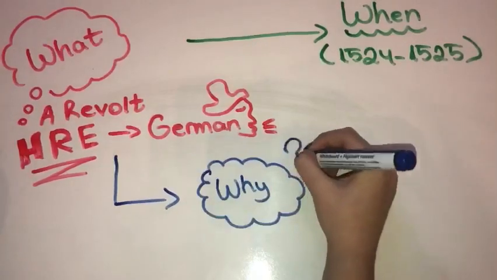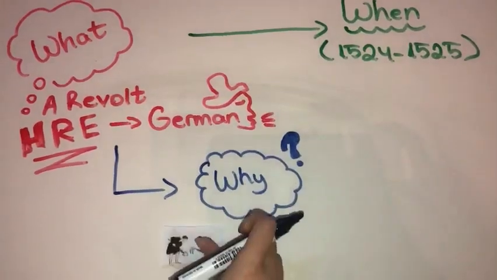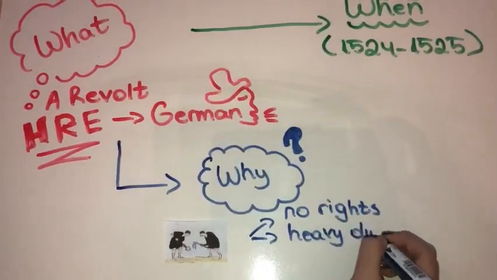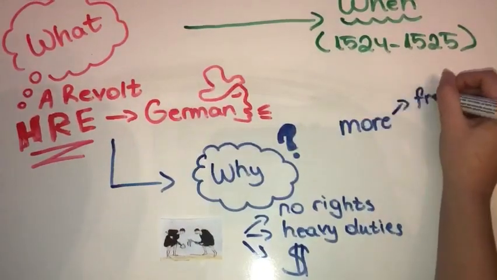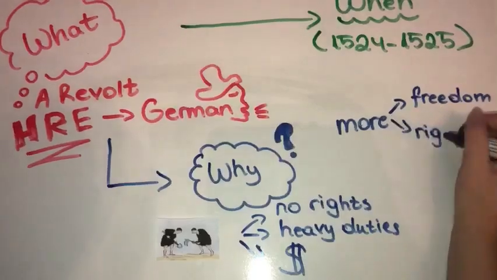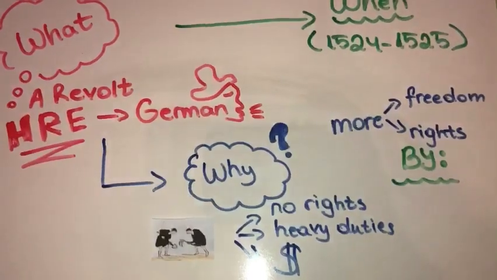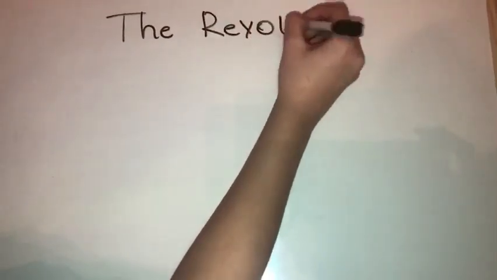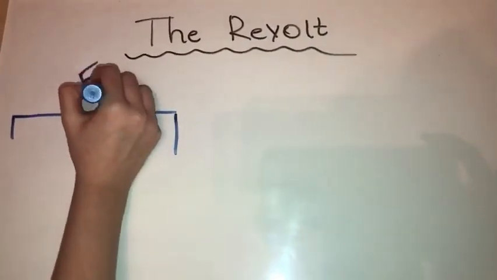Why did it happen? The serfs had no rights. They also had heavy duties and big taxes. They wanted more rights and freedom from oppression by the nobles and the landlords. And that's when the peasants began preparing armies, and that's how the revolt was formed.